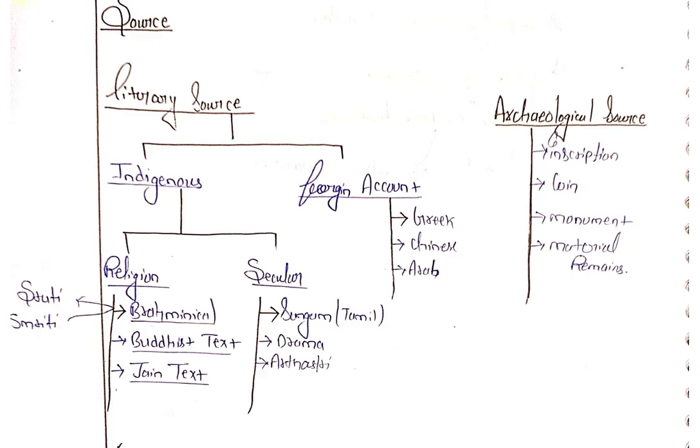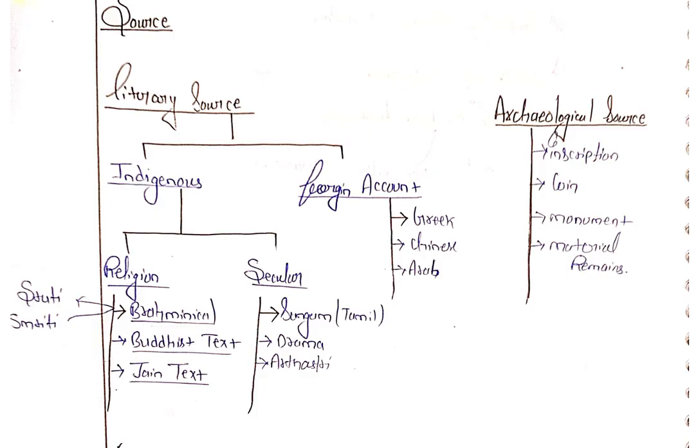Literary source is divided into two parts: indigenous and foreign account. Indigenous is also divided into two parts: the religious and secular. Under religious, it covers Brahminical texts, Buddhist texts, and Jaina texts. And secular, I hope you remember what the meaning of secular is. Secular means where religion and state do not come together. So secular is totally disconnected from any type of religion. It mentions Sangam literature, drama, and Arthashastra.